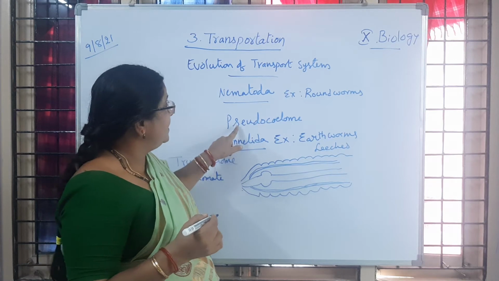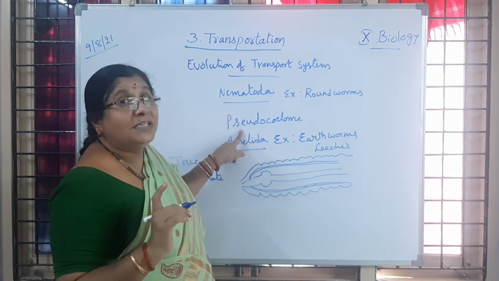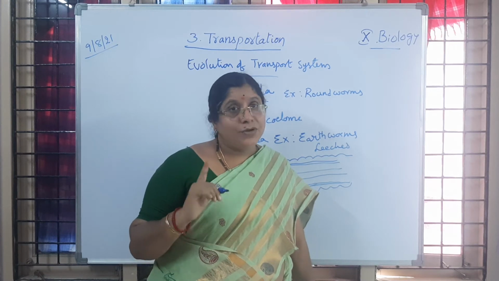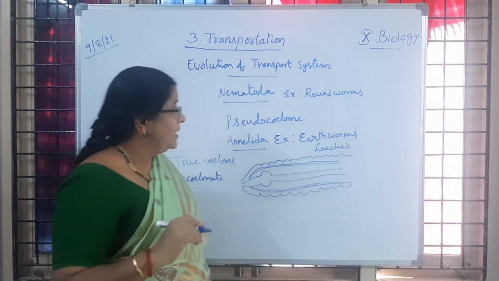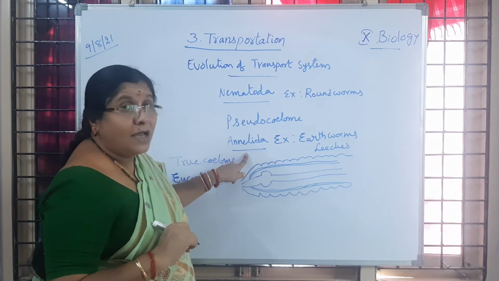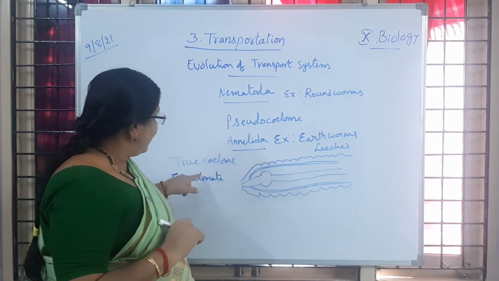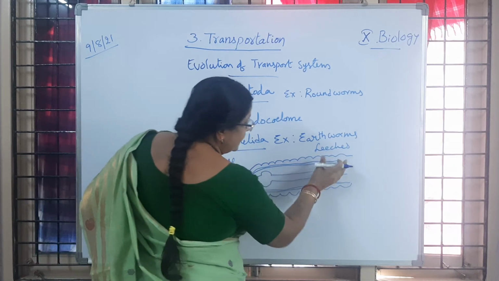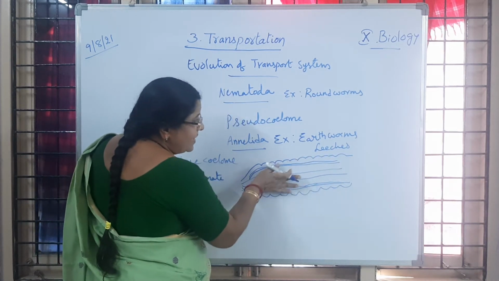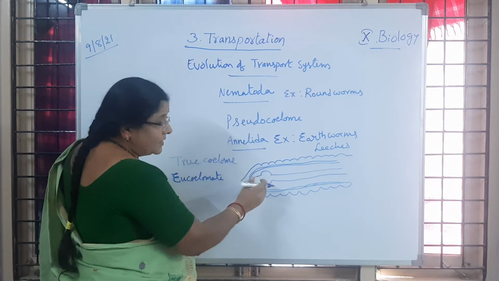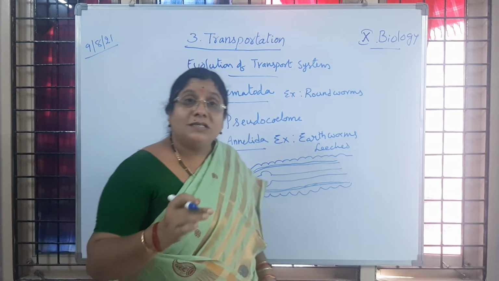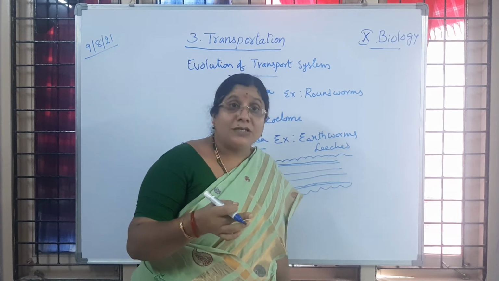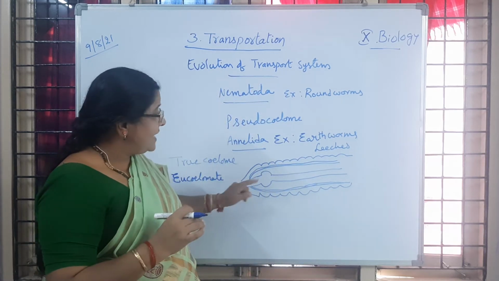Pseudocoelom is present till Nematoda. Please remember that. Gastrovascular cavity is present in Cnidarians. We have to remember all these points. Very, very important. So from phylum Annelida onwards, we are observing a true coelom, a body cavity. Inside that segmented structure, we are observing a body cavity in which organs and organ systems are present. Differentiation of tissues also we can observe.